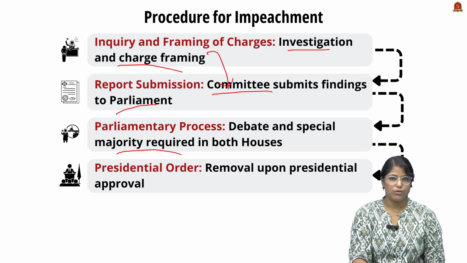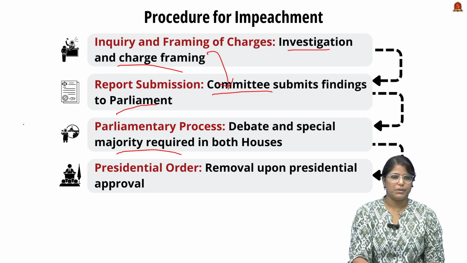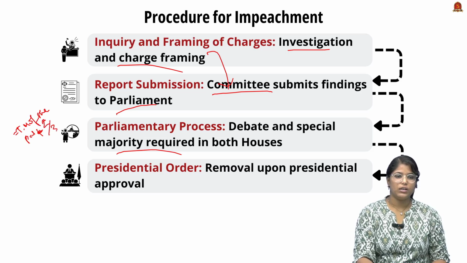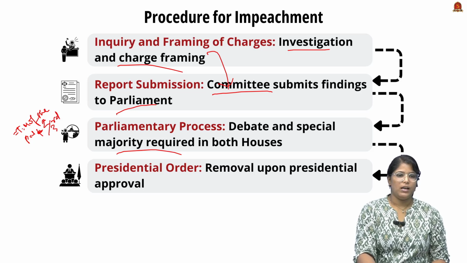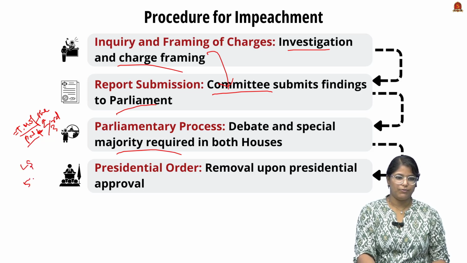For those who don't know, special majority is the majority of the total membership of the House plus 2/3 of members present and voting. What is the total membership? If we take our Lok Sabha, it is 545. So what is half of 545?